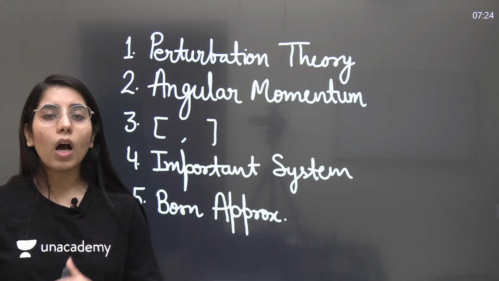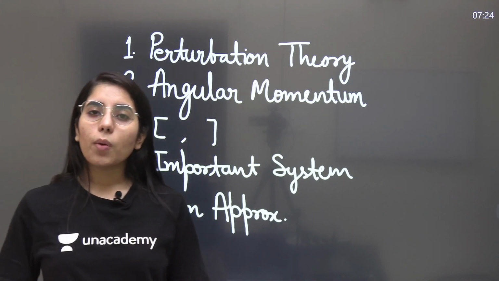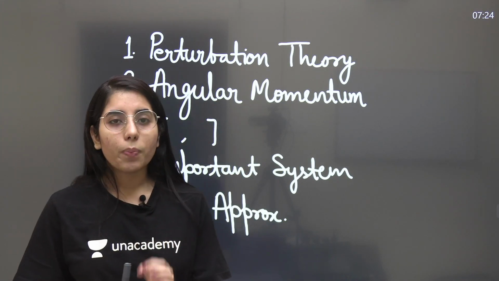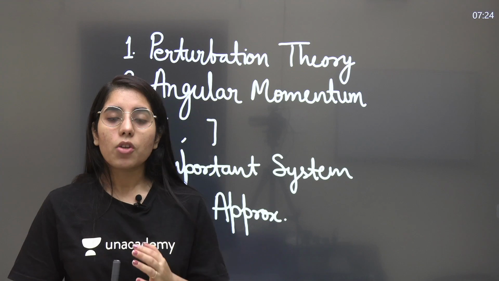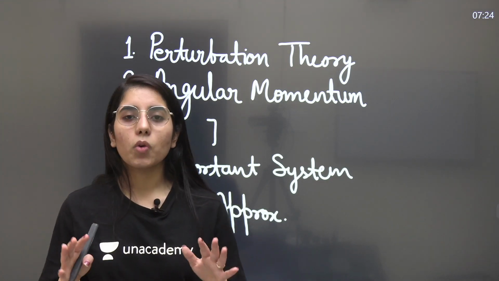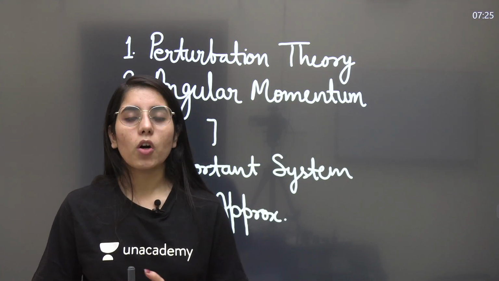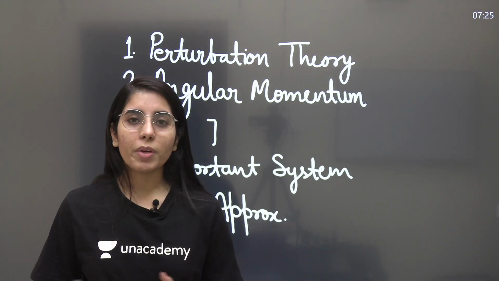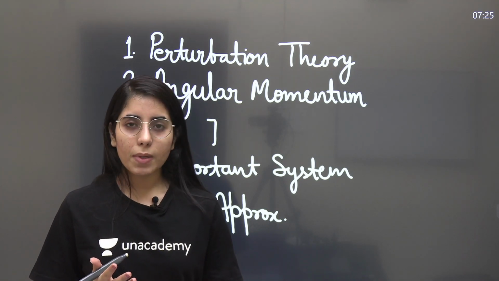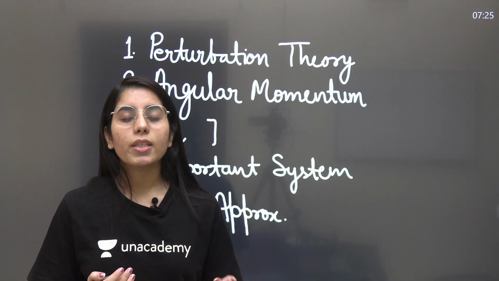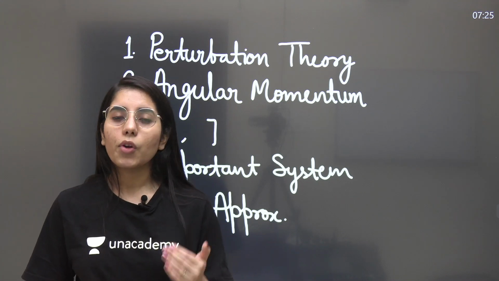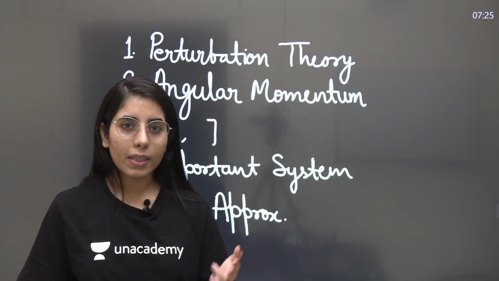Okay, now after completing these 5 topics, if you have more time, then on which topics should you try to work? I would like to suggest a few more, because then you will be in a safer zone, we can say, or you will have more knowledge, which is always going to be good. Clear? So the next one you can prepare is the WKB approximation method. There are tricks based on it as well as the detailed method. If you can, you should prepare both things related to the WKB approximation method, the detailed method as well as the trick.